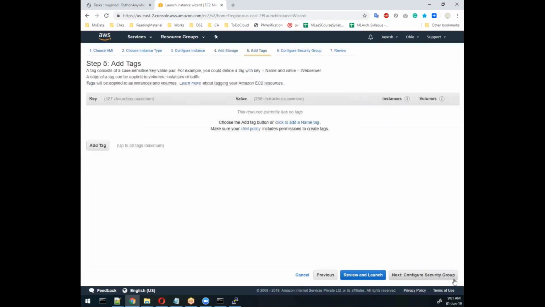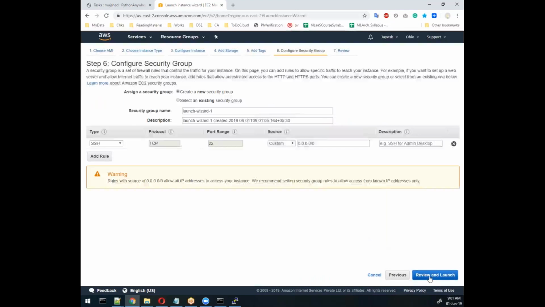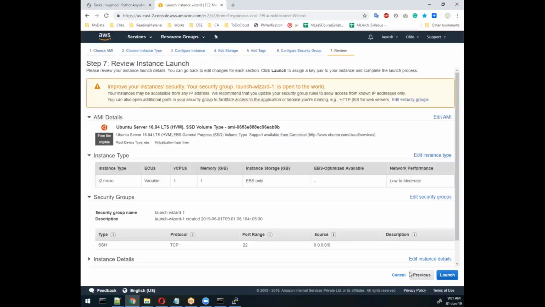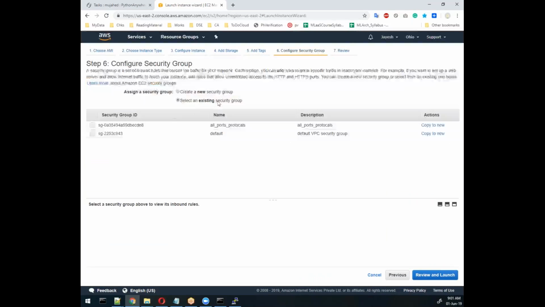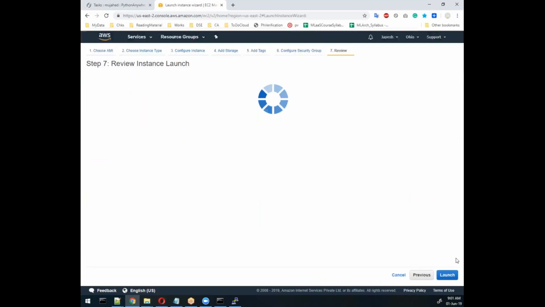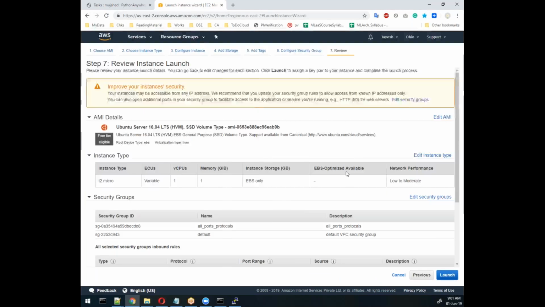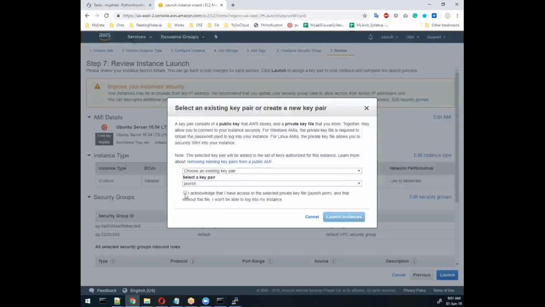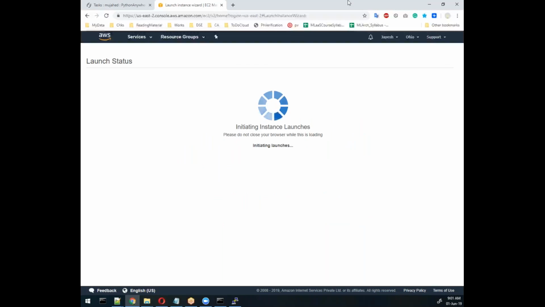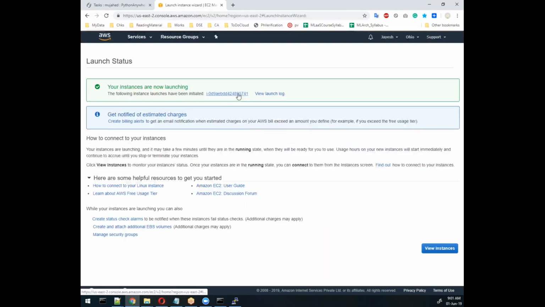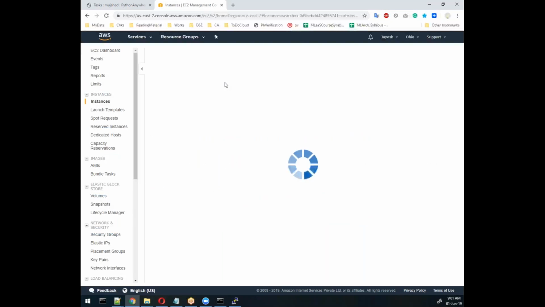I'm creating the server. If you don't know, don't worry, you can ask me. I'm enabling all ports, which will not create any problem for me in future. I'm using the same Jayesh PEM file. So I created one server, I ordered on that server, and it's ready to use.